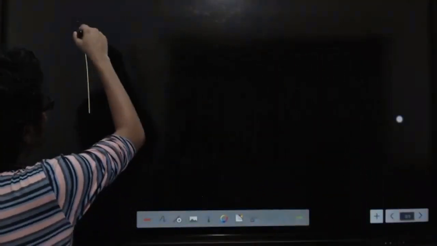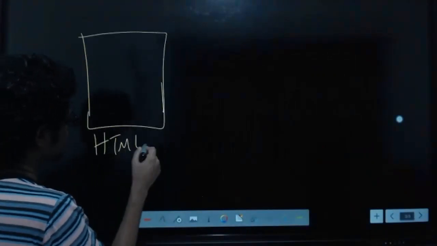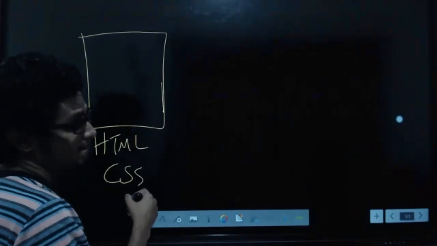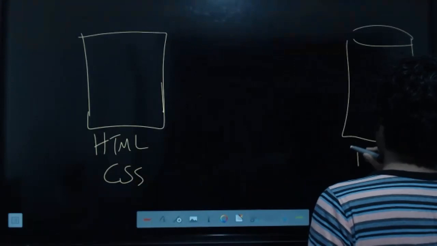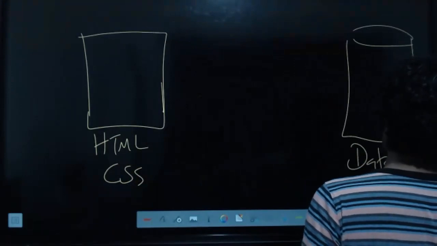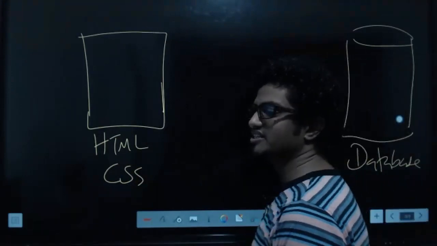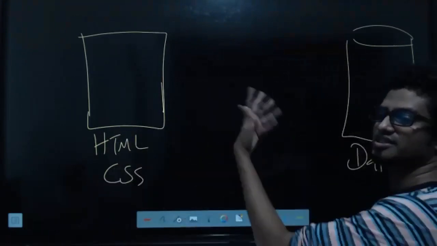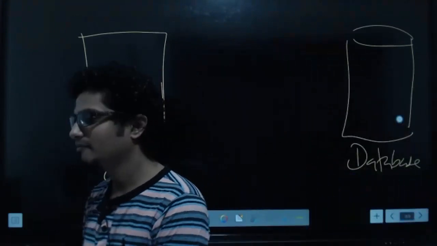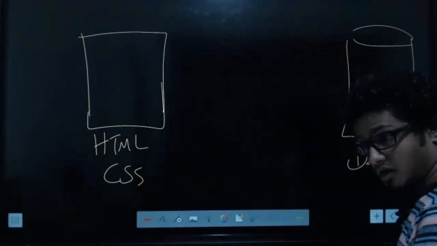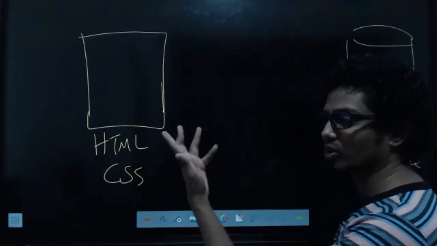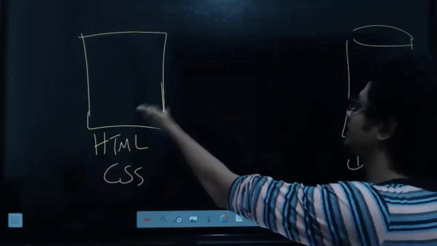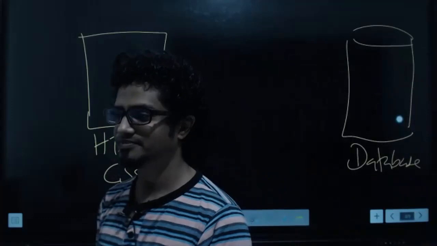So you have HTML or CSS content. Let's say you have a database. Do we have features in HTML or CSS to talk to this database, kids? Come on, tell me yes or no. Rashid? No. Actually, no. HTML, CSS cannot directly talk to a database. Right?